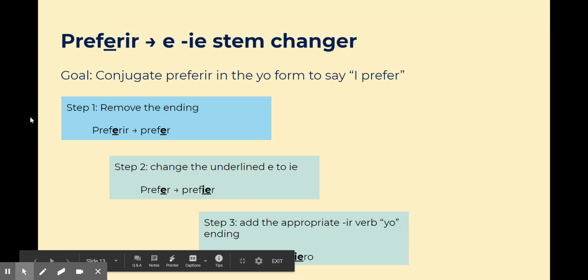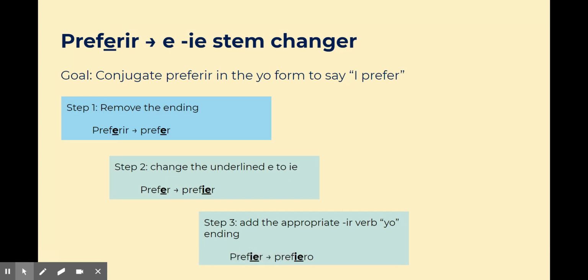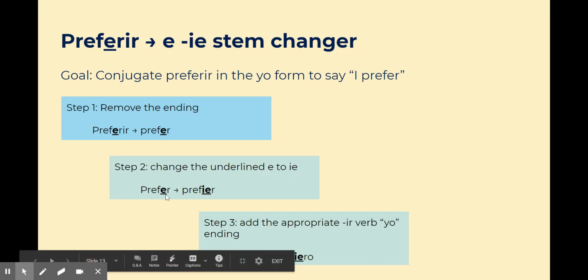So we have preferir, which is an e to ie stem changer. And our goal is to conjugate preferir in the yo form to say I prefer. So step one is to remove the ending. So we have preferir, and we're going to take off the ir. We're going to be left with just the stem. So the stem is prefer. Step two, we're going to change that underlined e to an ie. So this second e becomes an ie.